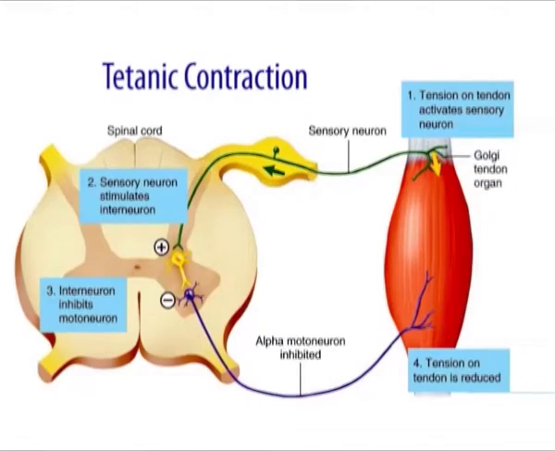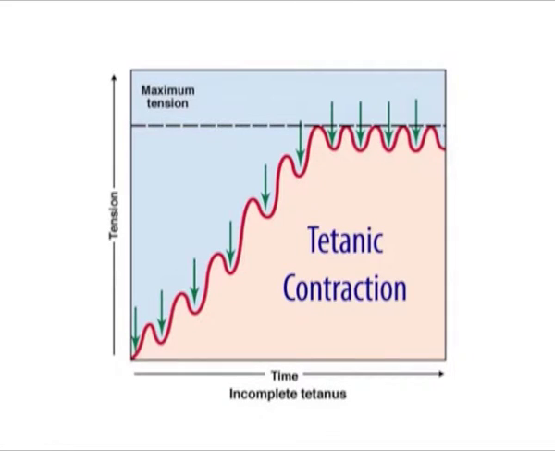A tetanic contraction, also called tetanus, is a sustained muscle contraction evoked when the motor nerve that innervates a skeletal muscle emits action potentials at a very high rate. During this state, a motor unit has been maximally stimulated by its motor neuron and remains that way for some time. This occurs when a muscle's motor unit is stimulated by multiple impulses at a sufficiently high frequency. Each stimulus causes a twitch.